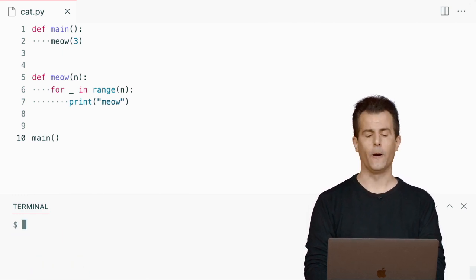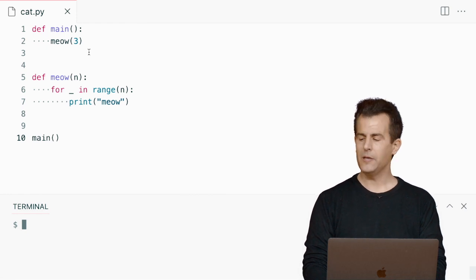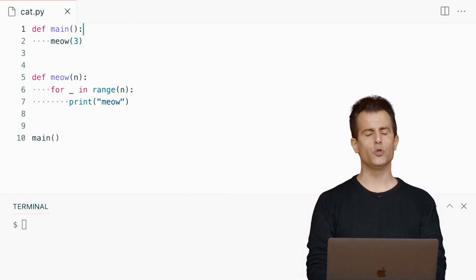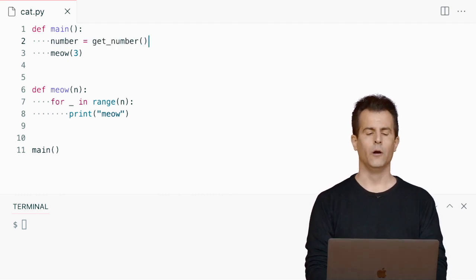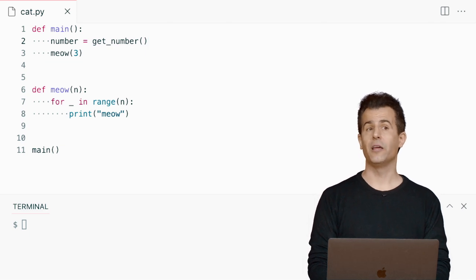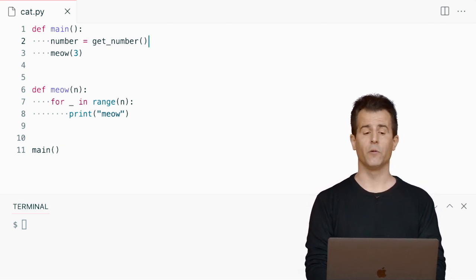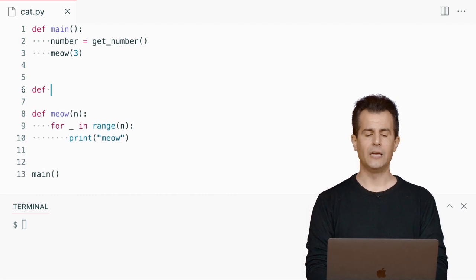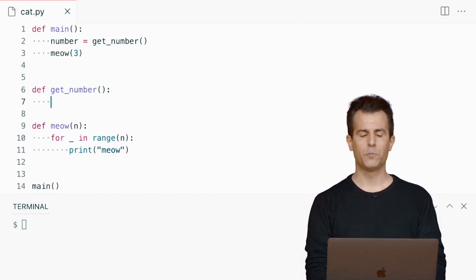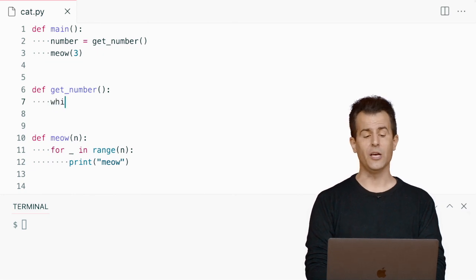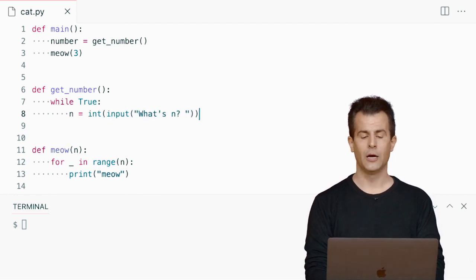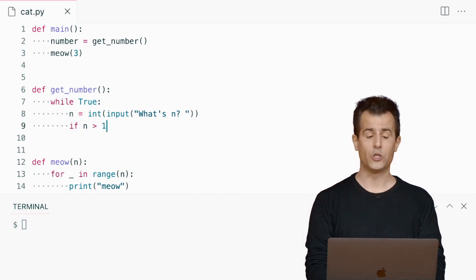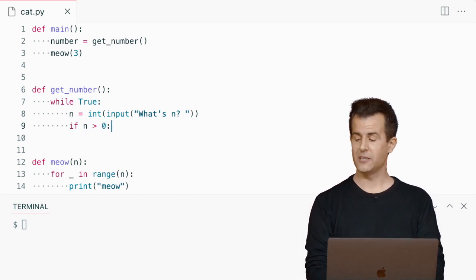Well, let's make one improvement here. Let me go ahead now and maybe do this. Let me ask the user for a number. So let's say something like this. number equals get_number. All right, unfortunately, there is no function in Python called get_number that gets a positive number from the user. But I can invent that. So define get_number, open paren, close paren. And then inside of this function, let me do this. While True, go ahead and get a number from the user, converting it to an int, asking them what's n, question mark. And then if n is what I want, a greater than 0 value, a positive number,